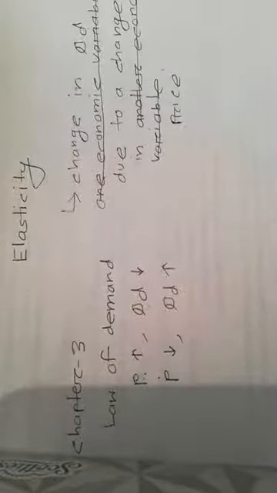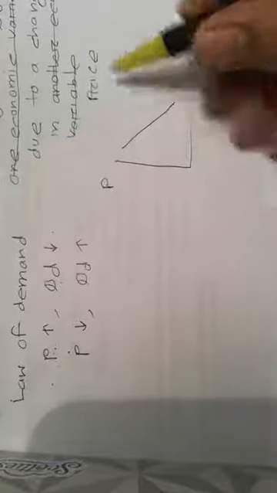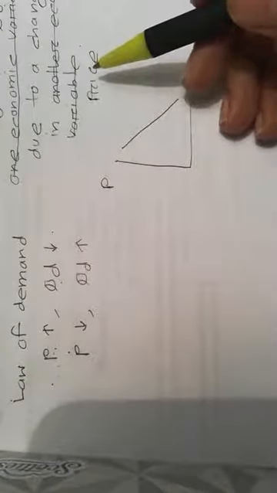Now you can say, well, that's the slope, right? If we draw a demand curve, and this is our price and this is our quantity demanded, you're talking about the slope, right? Okay, there is some difference between the slope and the price elasticity of demand. How? For example, if your price is $10, your quantity is 100.